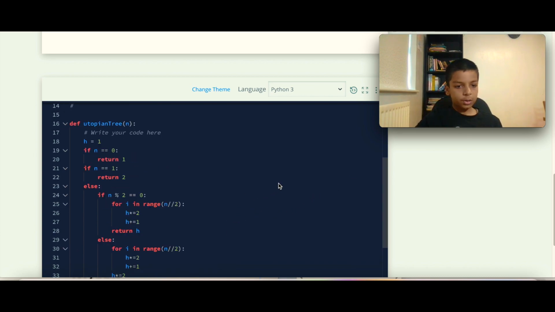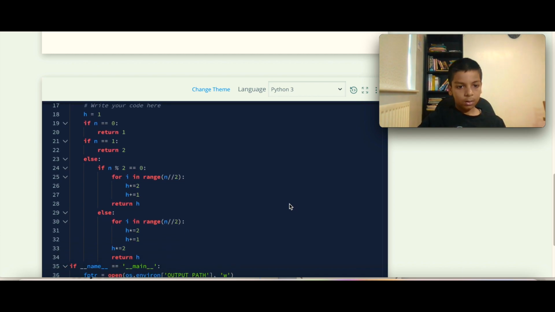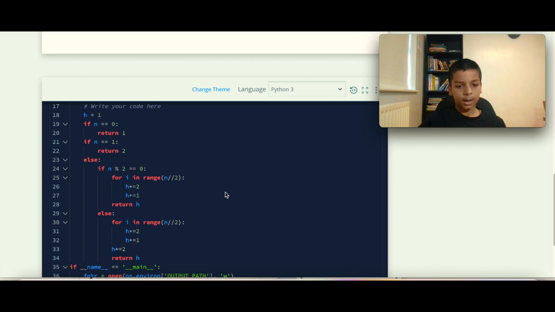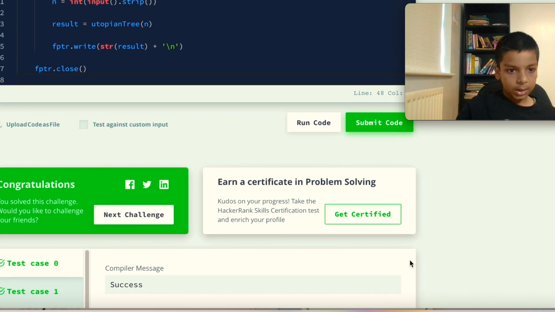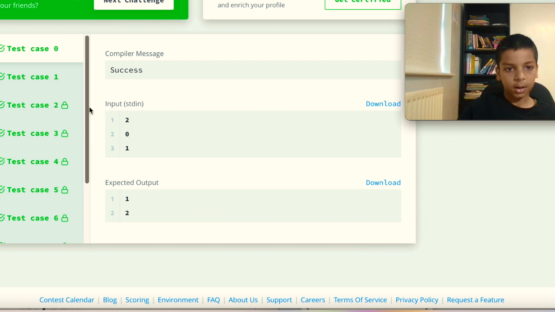So I use this approach because it has only O of n time complexity and O of 1 space complexity. Now if I submit my code, then it is 100% correct.